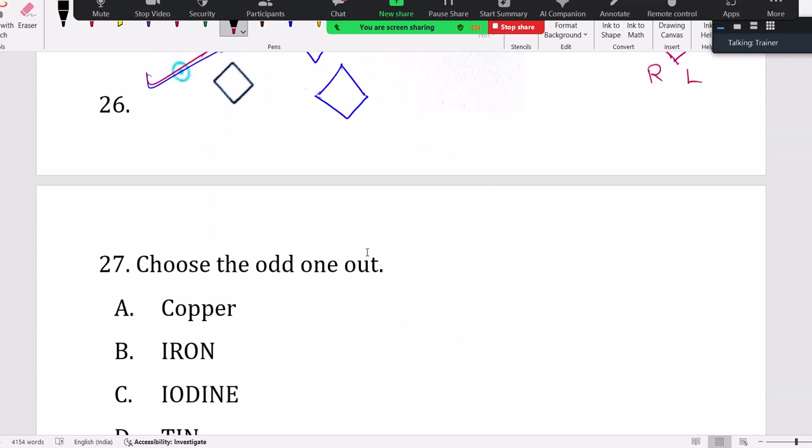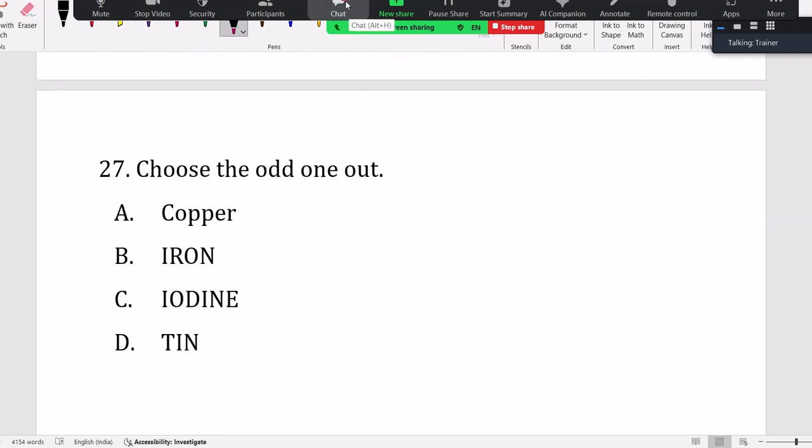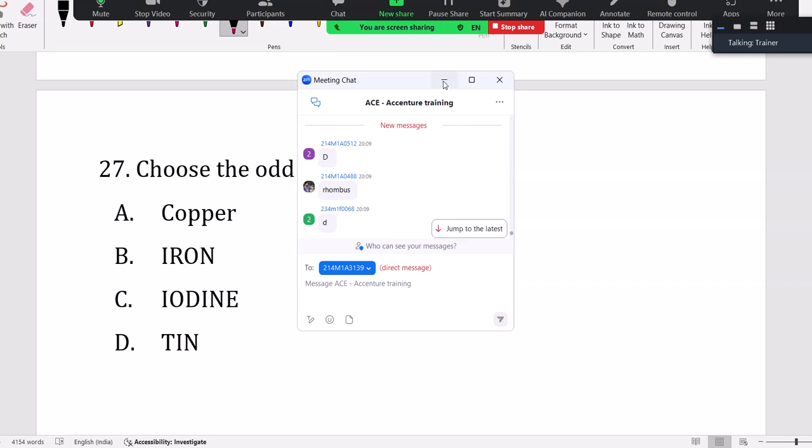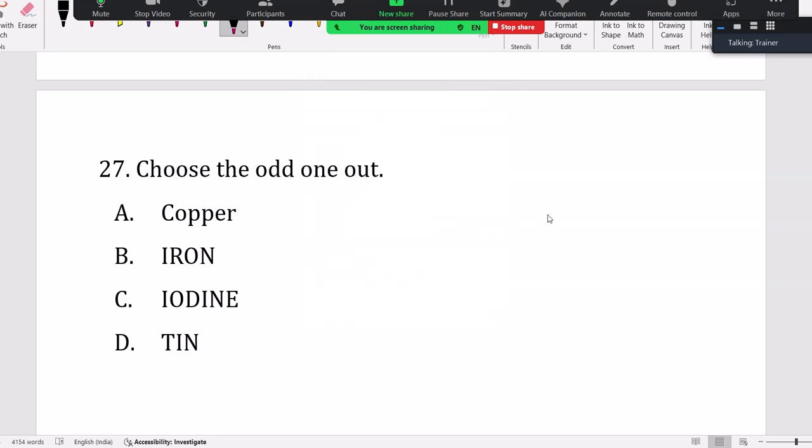Next, odd one out, analogy concept, I explained clearly earlier. Rhombus, very good. Odd one out, analogy, coding and decoding, series, they are asking, right? So if you focus on this question, what's your answer then?